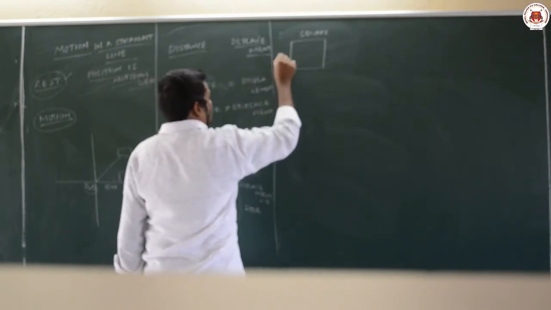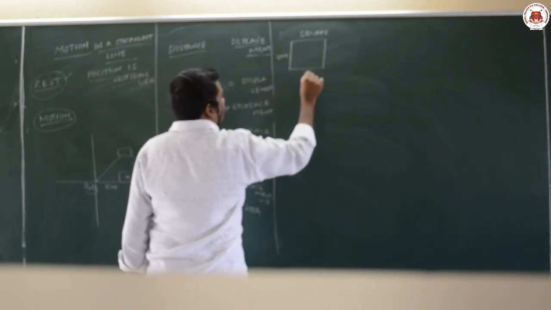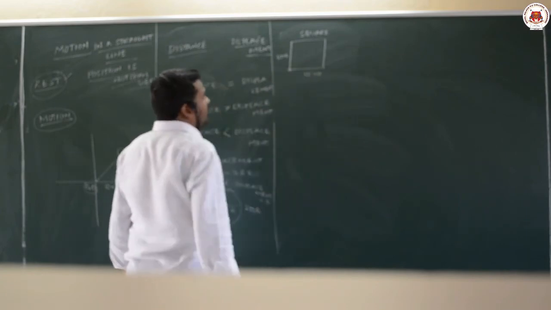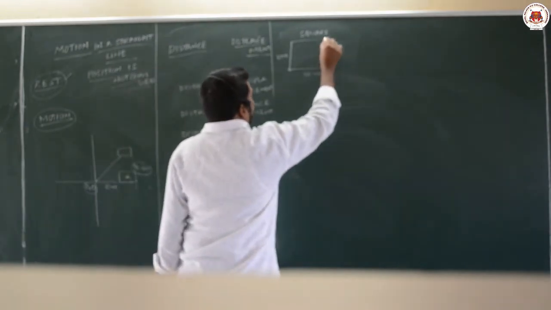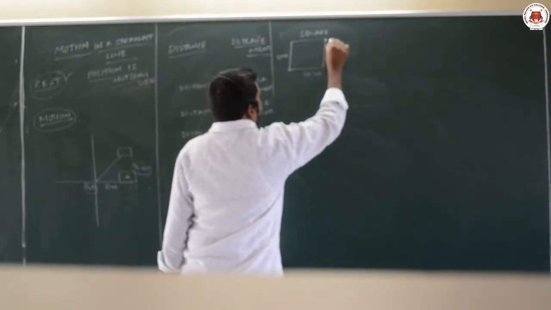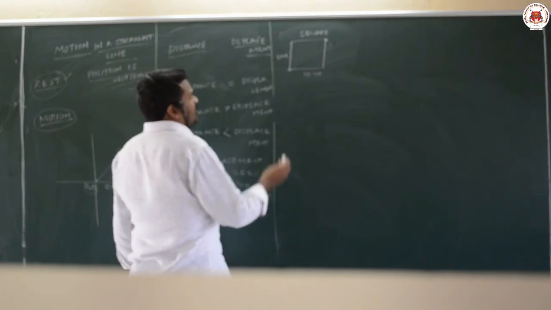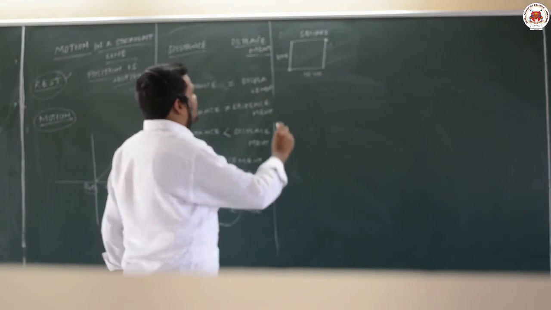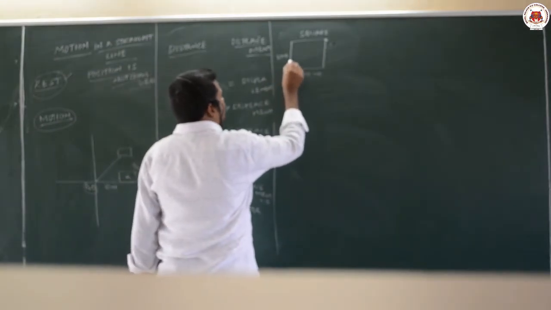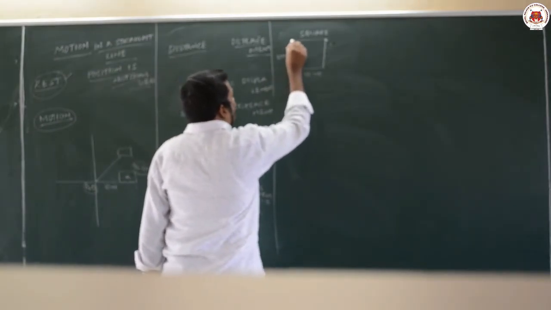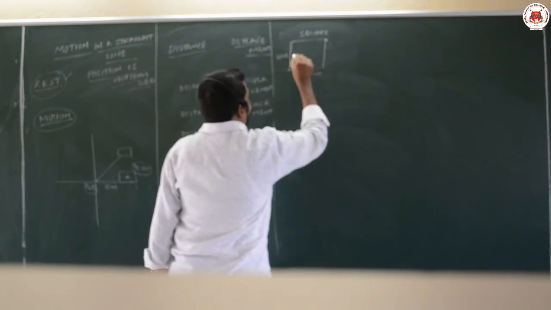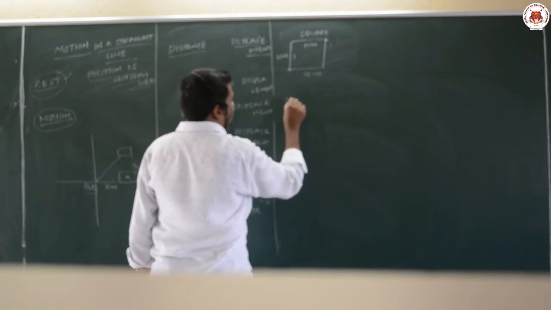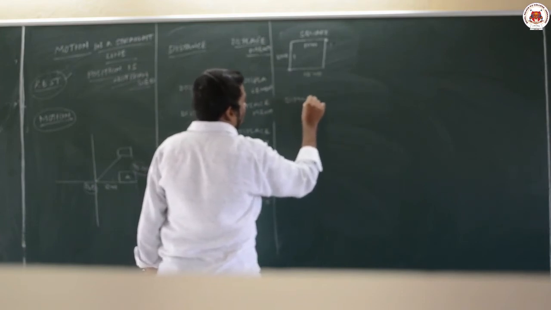If the side length is 10 meters, the body starts at one corner of the square and reaches the diagonally opposite corner by moving along the sides. First it travels 10 meters and another 10 meters, so total distance is 20 meters.